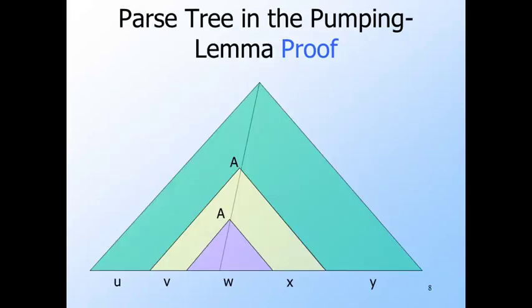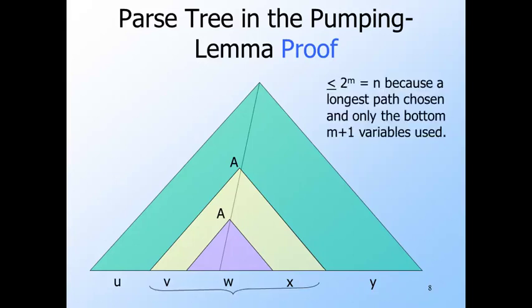Here's a picture of the parse tree for z. We've shown the path we've focused on and the lowest repeating variables along that path. The purple tree is rooted at the lower a, and the yellow tree, with the purple tree within it, is rooted at the upper a. Let w be the yield of the purple tree. v and x are the portions of the yield of the yellow tree that precede and follow w, respectively. And let u and y be the portions of z that precede v and follow x, respectively.